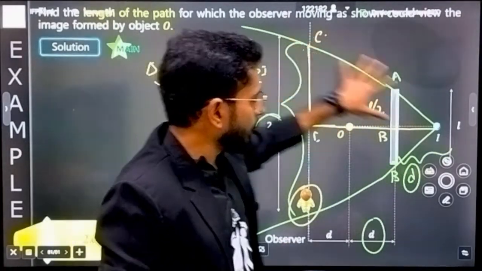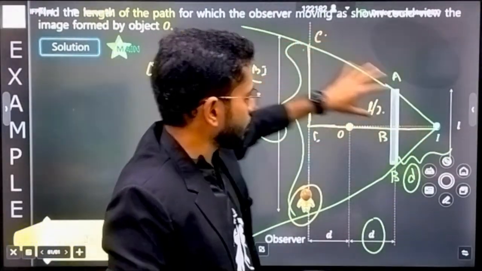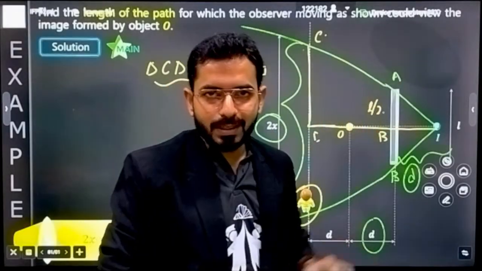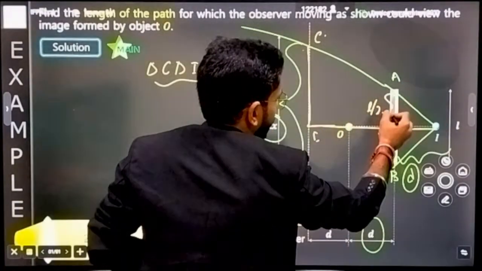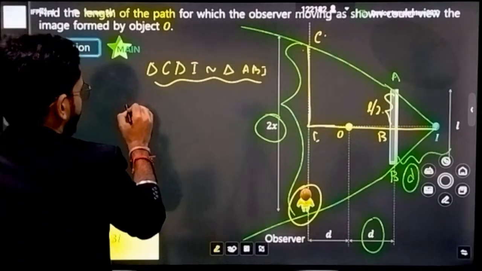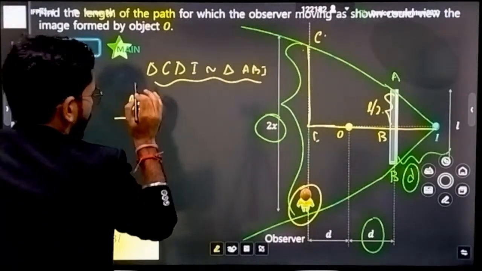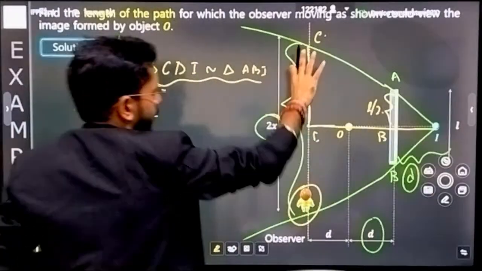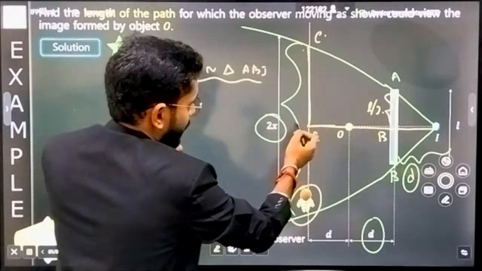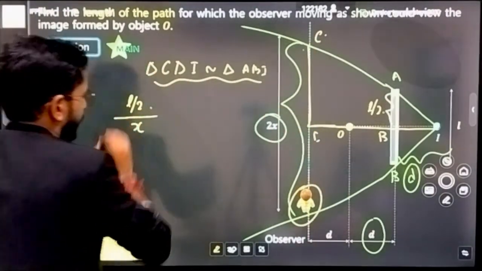So we can make the ratios of the sides equal for the bigger triangle and the smaller triangle. For the smaller triangle, this distance is L by 2. The same ratio I will take for the bigger one: this will be x.